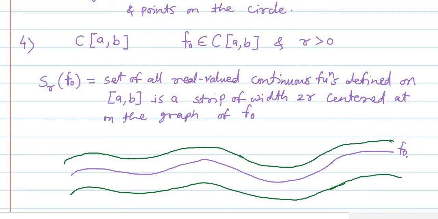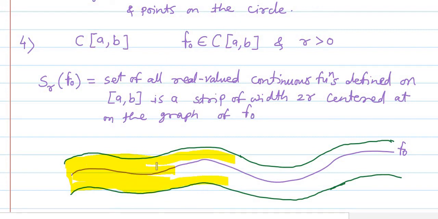Here the blue colored graph indicates f0 and the green colored graph indicates the open sphere. Okay, so this is the open sphere S_R centered at f0, and I will highlight it by this yellow colored line. This is the open sphere in this case, which is a strip.